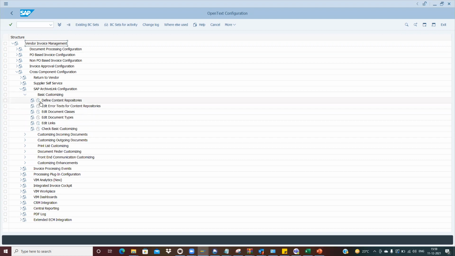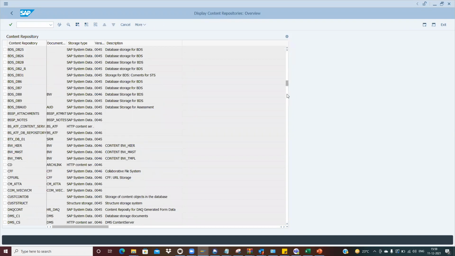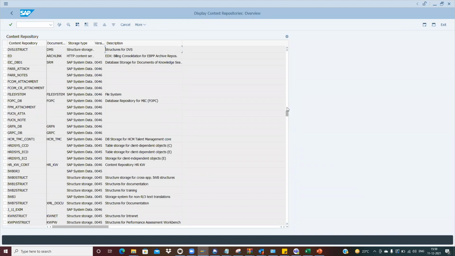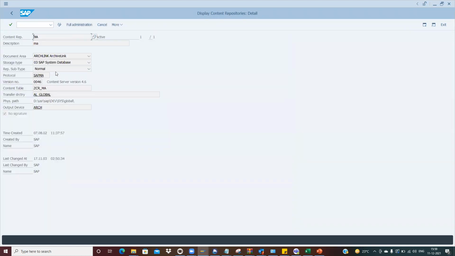Okay, so these are the content repositories. If I just go to this and search for MA, MA is my content repository, which I have just saved. So this is my MA. And if I go here, this is my transfer directory. Here it is just storing in the system database. Mostly it is stored in the logical repository or HTTP content server.